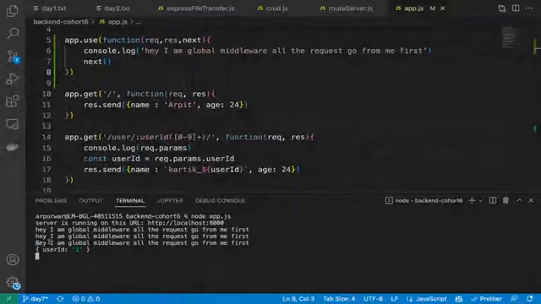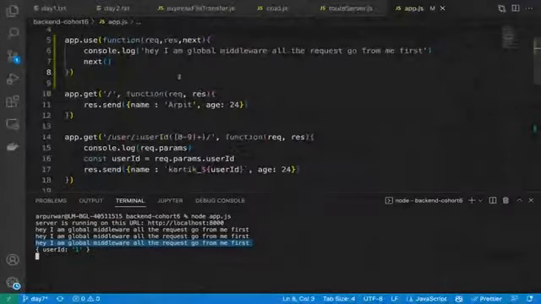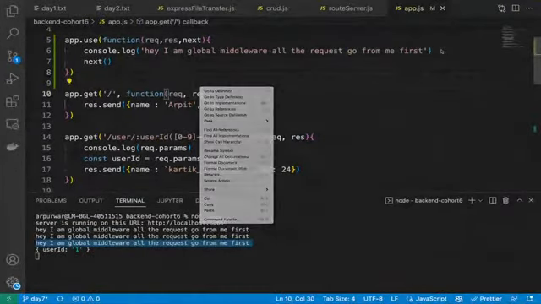/user/1. You can see Karthik 1 is coming. And again, hey, I am global middleware. All the requests go from me first. Correct? And then we can see simply, or if you want to better understand, we can console one more thing,